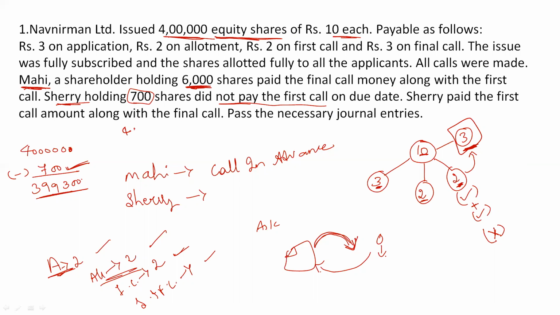So out of 4 lakh shares, now we will be receiving money only for, see, you deduct Mahi's shares. Mahi's shares are how many? 6,000. He has already paid the amount. He will not pay the second call amount again. Currently, company is receiving second call money for 3,94,000 shares.